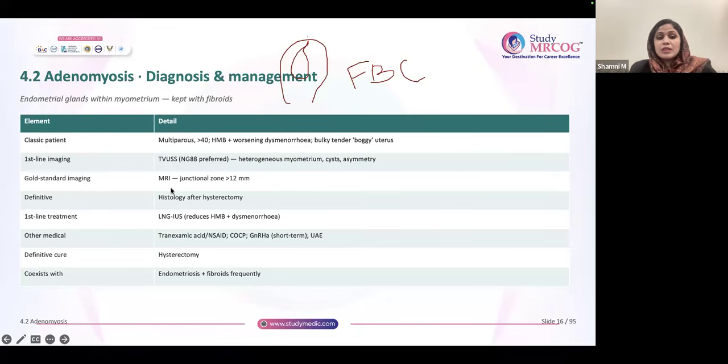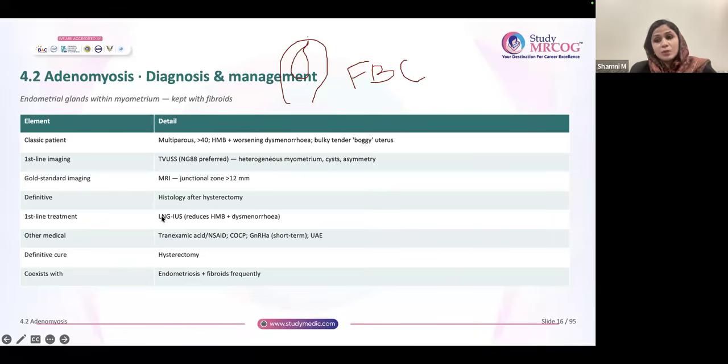The gold standard imaging is mentioned as MRI, but the first preferred is always ultrasound, TVS. In MRI, what you're going to see is a junctional zone more than 12 mm. Remember this point. But in the question they will ask, what is the definitive diagnosis of adenomyosis? You're not going to choose ultrasound or MRI; you are going to choose histology after hysterectomy, if that is there in the options, because that's the most definitive thing. So see the question and then choose the answer.